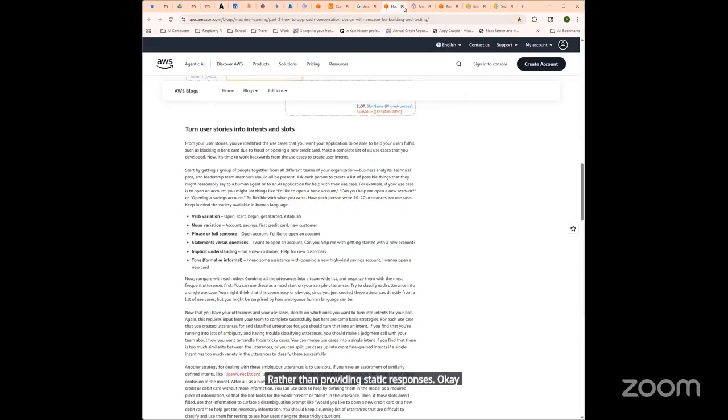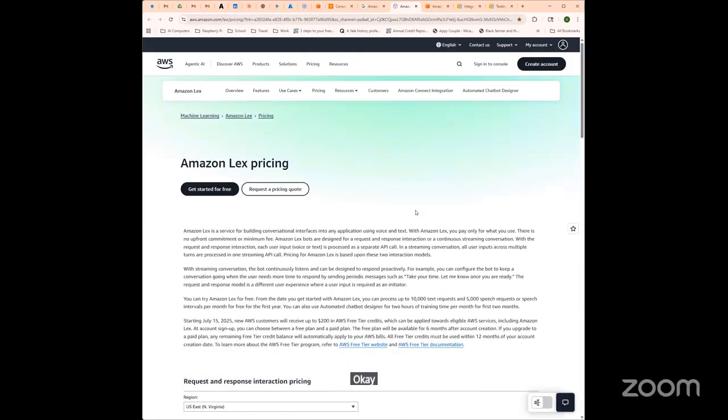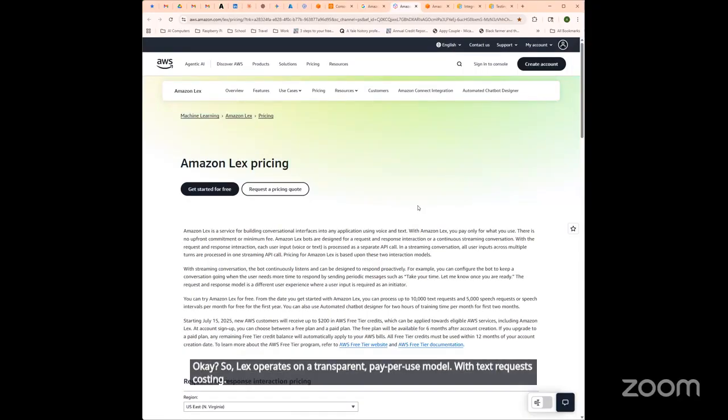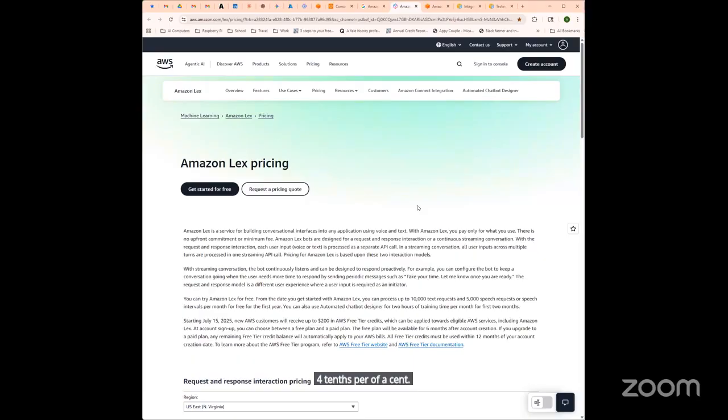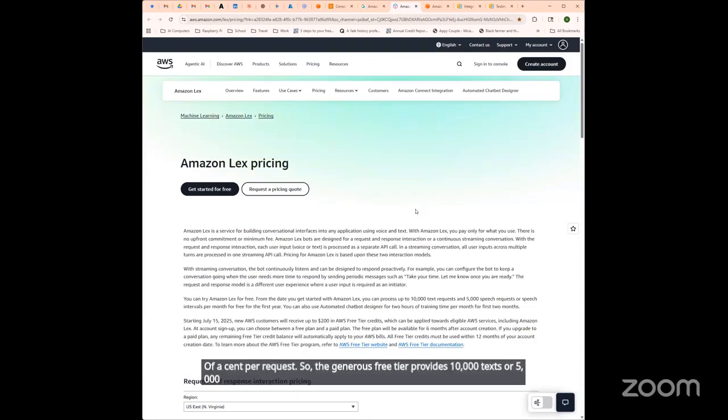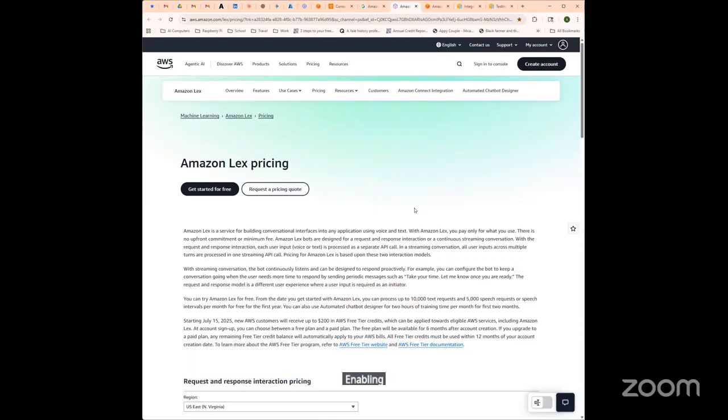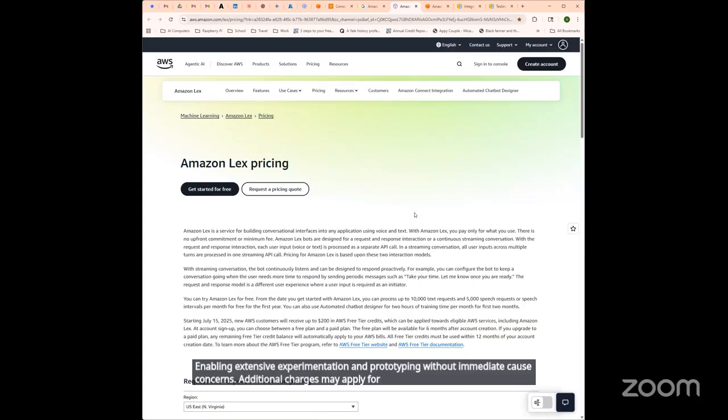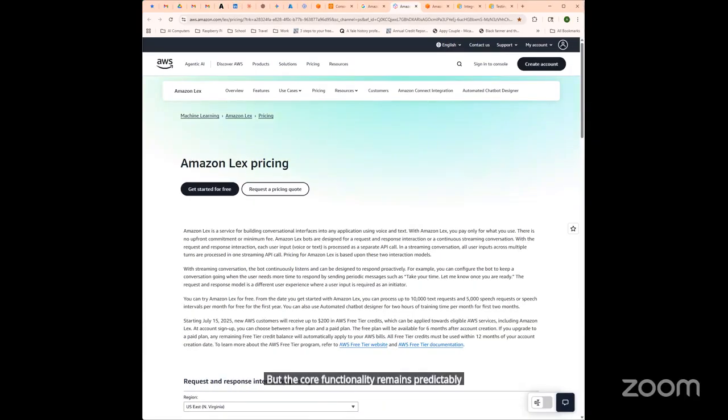Okay, pricing. Lex operates on a transparent pay-per-use model, with text requests costing 4/10 of a cent per request and voice requests at 6/10 of a cent per request. The generous free tier provides 10,000 text or 5,000 speech requests monthly for the first year, enabling extensive experimentation and prototyping without immediate cost concerns. Additional charges may apply for built-in integrations with services like Amazon Connect, but the core functionality remains predictably priced.